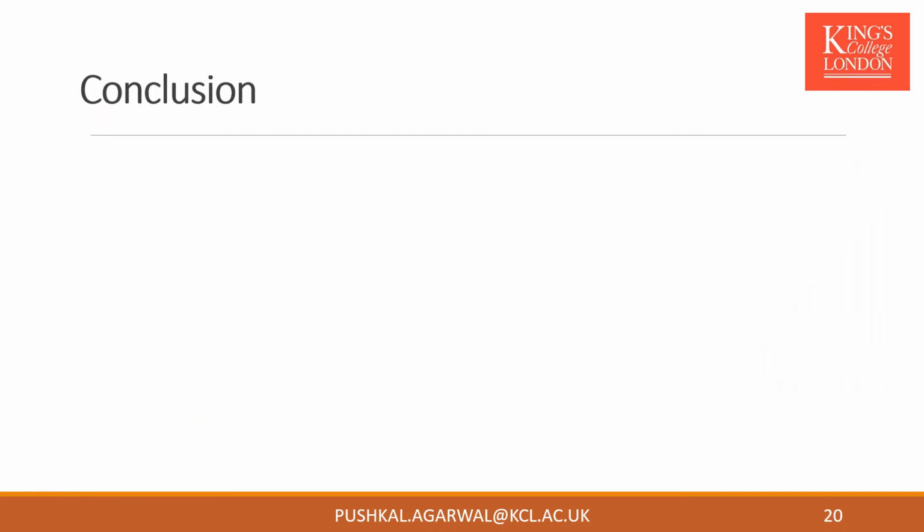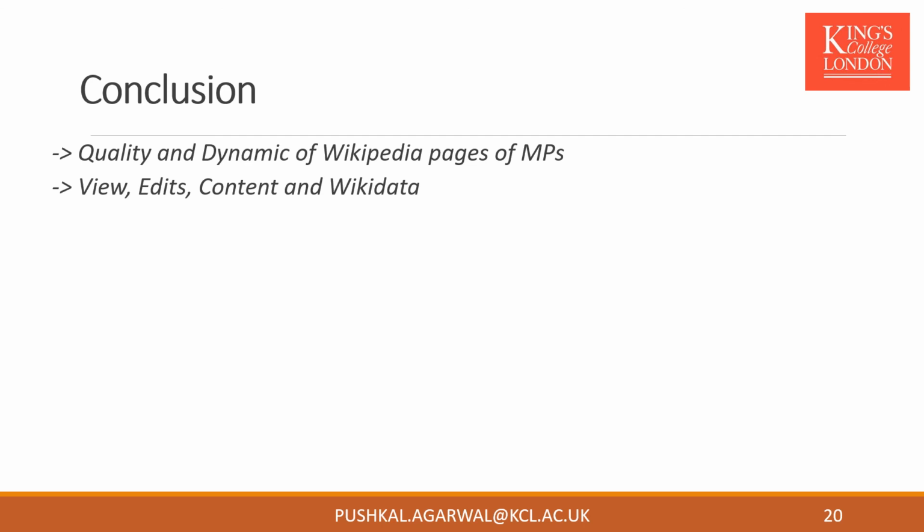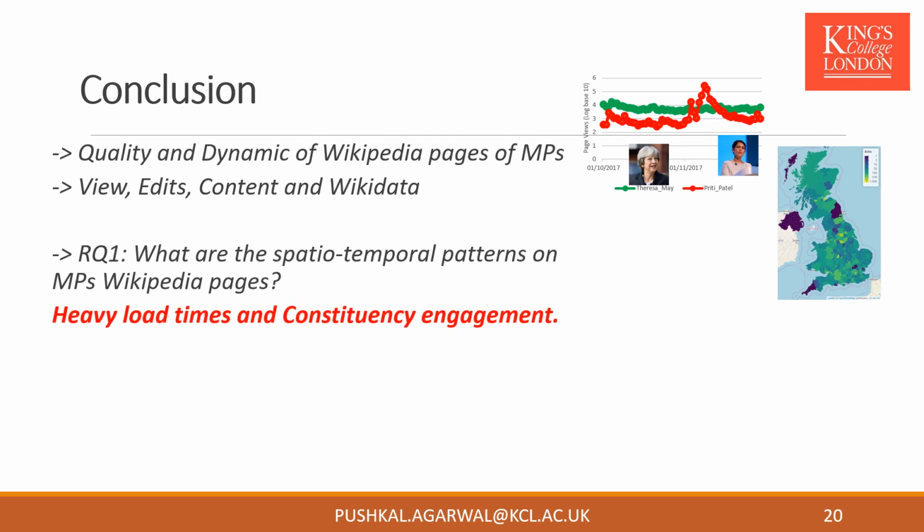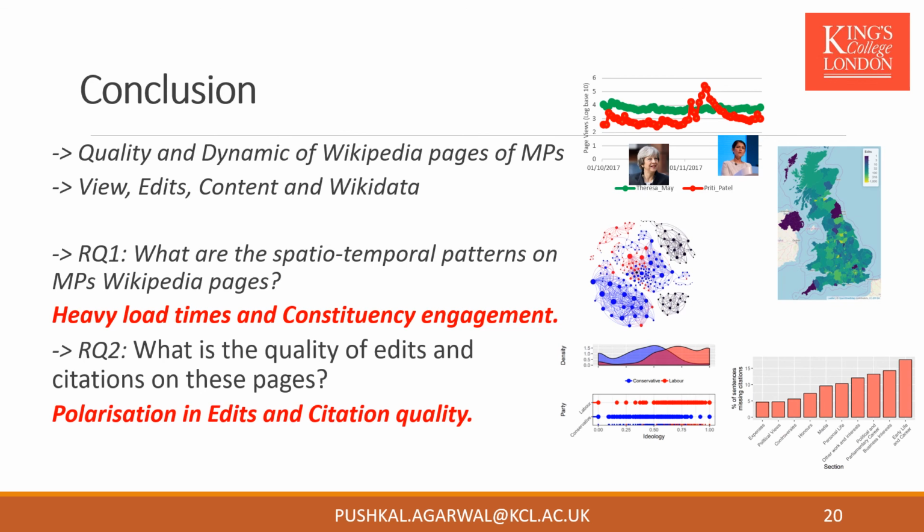Finally, I would like to conclude the Quality and Dynamics of Wikipedia Pages of MPs, in which we collected views, edits, content, and Wikidata, and focused on two research questions. One, what are the spatio-temporal patterns on MPs' pages, in which we saw that there are low retentions, which can be anticipated and unanticipated, and there is evidence of constituency engagement and engagement from London. The second research question, what is the quality of edits and citations on these pages? We saw that there is polarization among editor and citation preferences, as well as some sections still needing more citations in the pages.